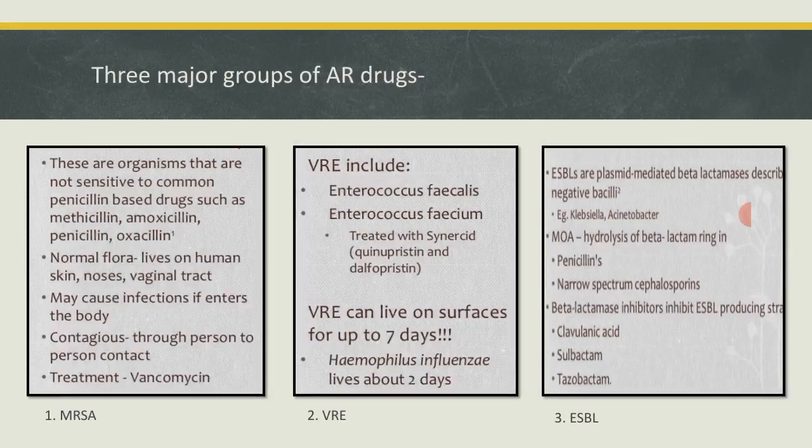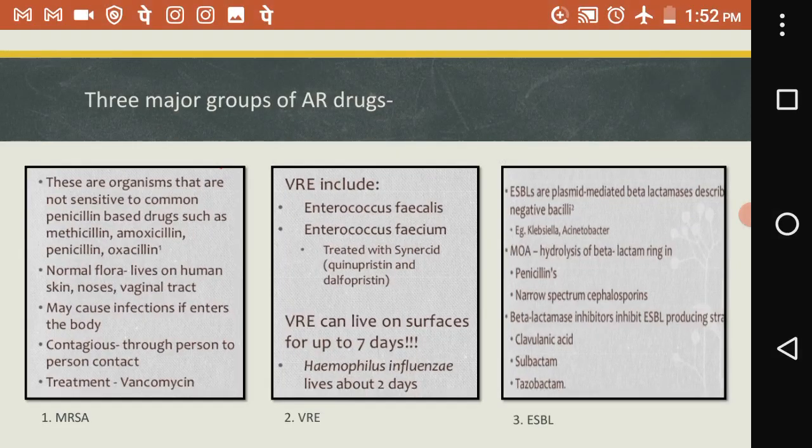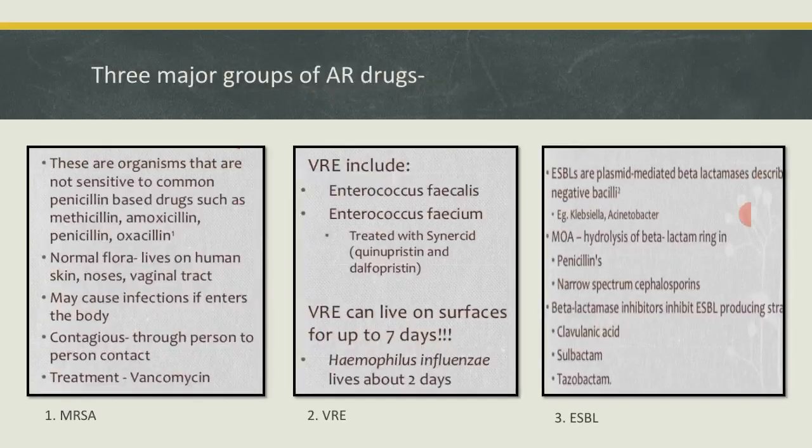Now what are the beta lactamase inhibitors? These can be clavulanic acid, sulbactam and tazobactam. These are the beta lactamase inhibitors which can inhibit the ESBL producing strains.